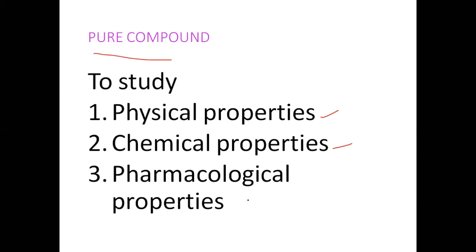Then pharmacological properties, like medicinal chemistry usage, you can examine over the pure compound. So physical properties, chemical properties and pharmacological properties of the pure compound can be analyzed. That's why you need to have a pure compound.